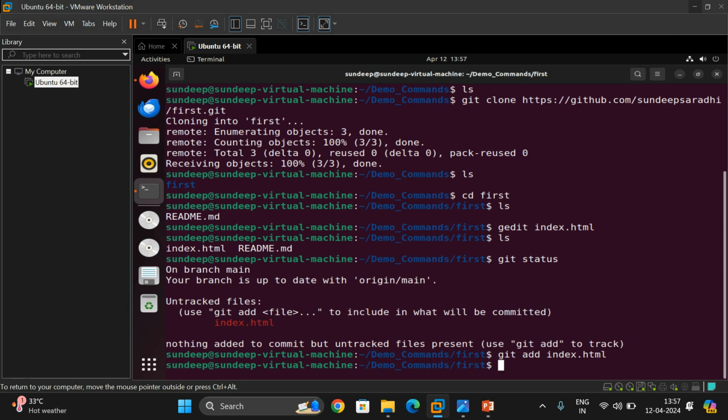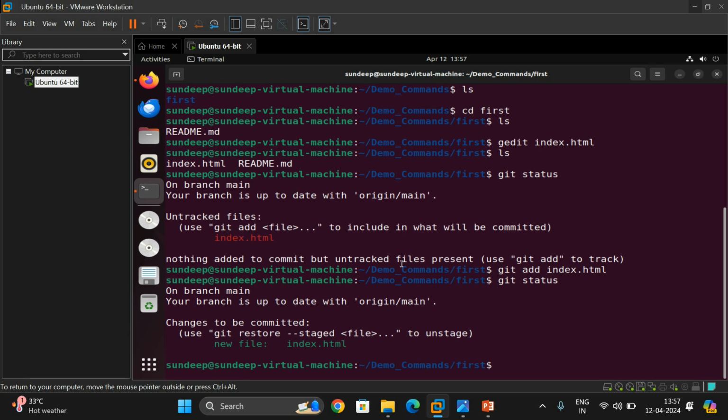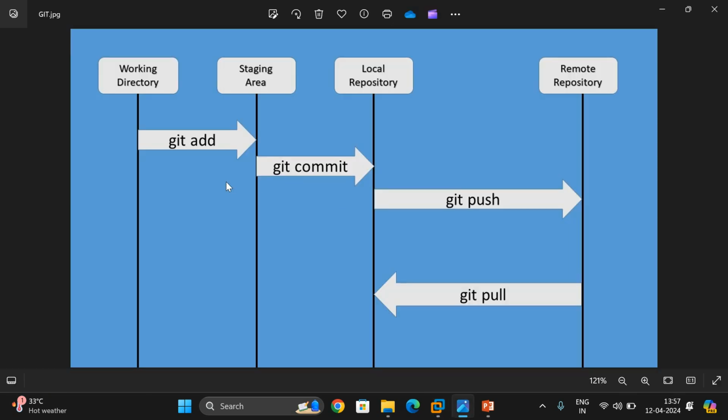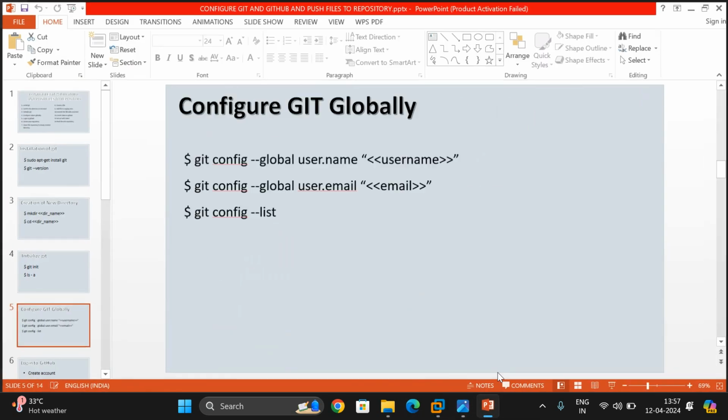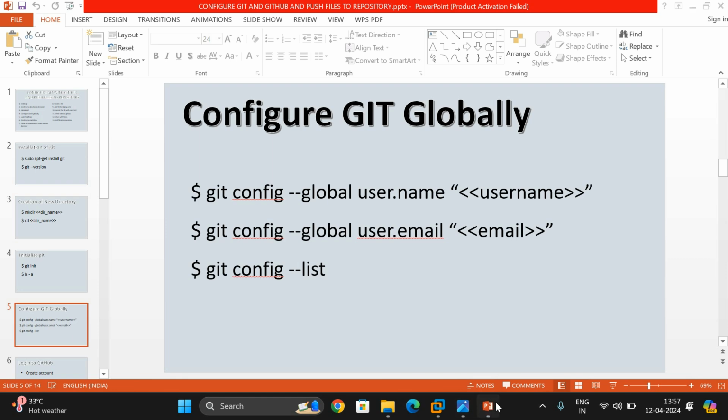Now you can check again, you can use status and see changes to be committed. You can observe the color code also. If it is an untracked file, that means the file is not added, that will be in red color, and we have added it, so it will be in the staging area. So after going to the staging area, we need to use a command in order to go into the local repository. Now what we have to do, we need to commit.